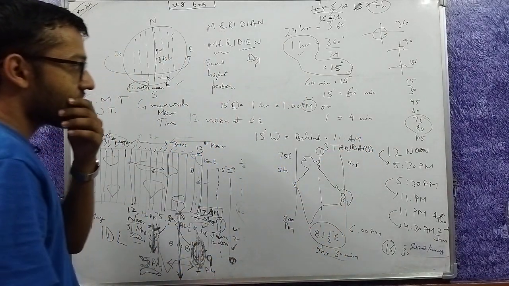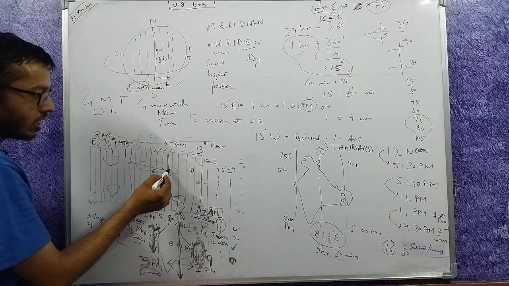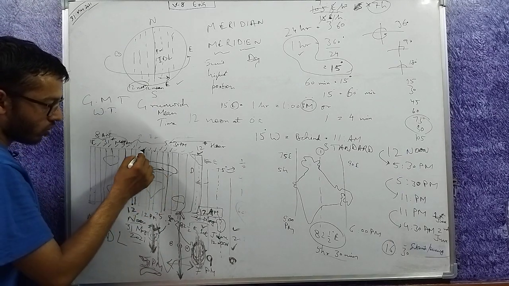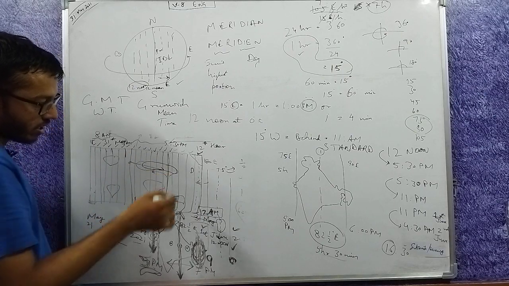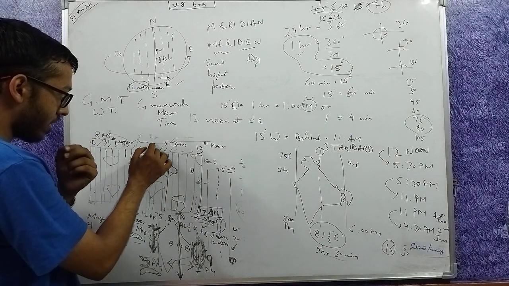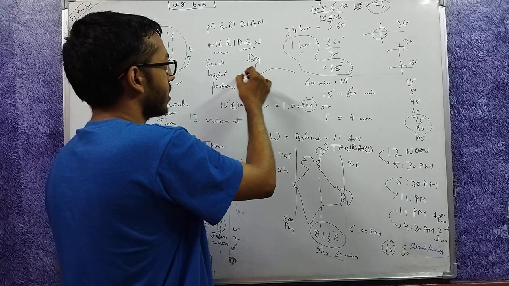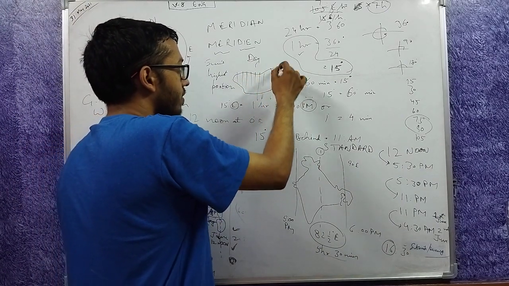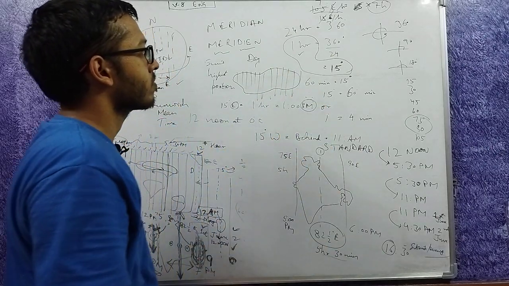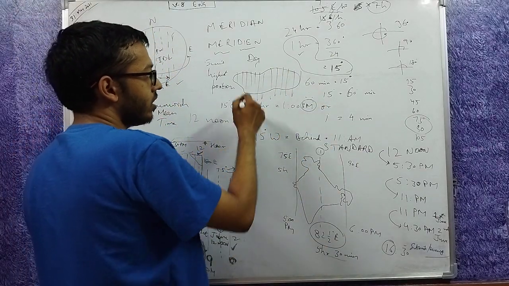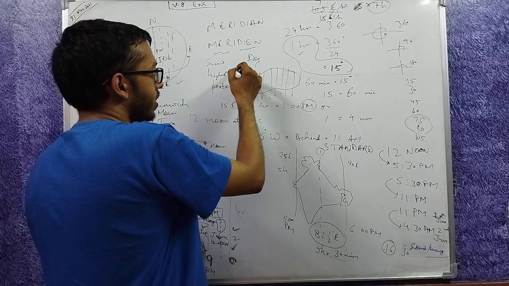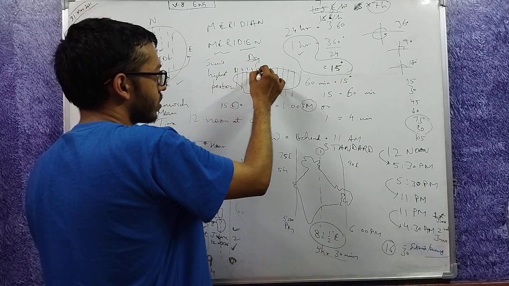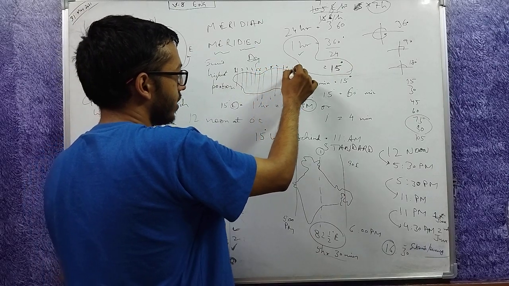Some countries are very large. For example, Russia. Russia is from here to here. So Russia follows 11 different time zones. Russia looks something like this, let's say. So it will follow 11 different time zones. What does that mean? This is the first one, this is second, third, fourth, fifth, sixth, seventh, eighth, ninth, 10th and 11th.